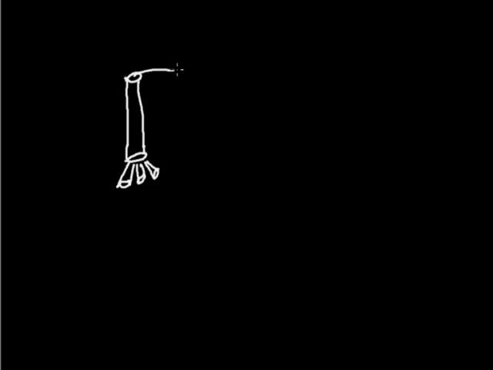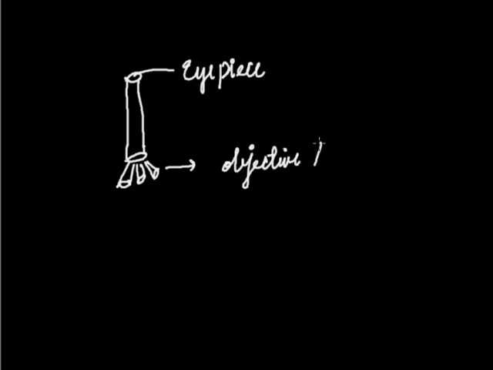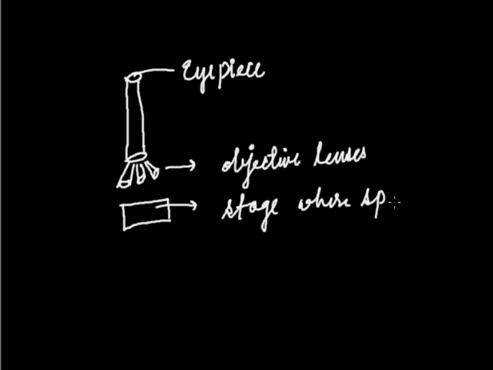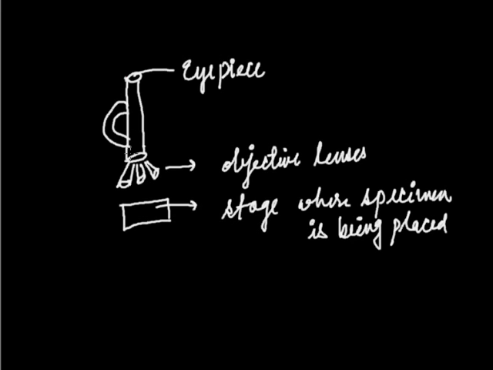This is the eyepiece from where we visualize, and these are the objective lenses that increase the magnifying power. Here is placed the stage where the specimen is placed. Here is the tube for holding the microscope.